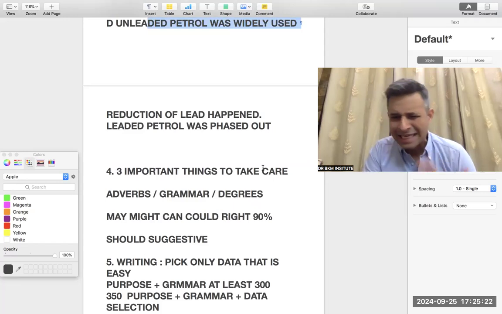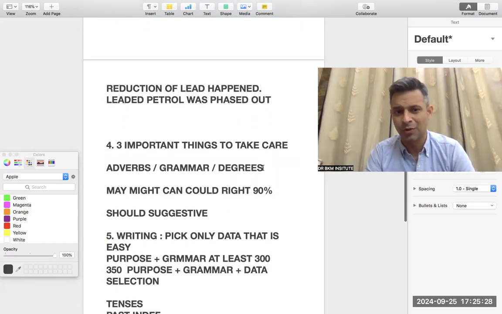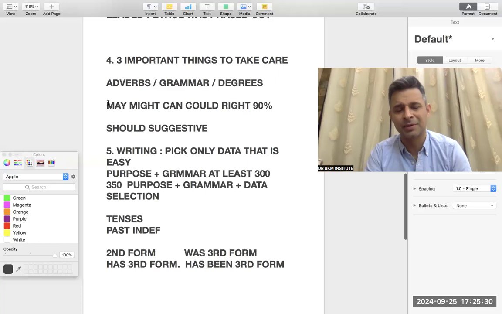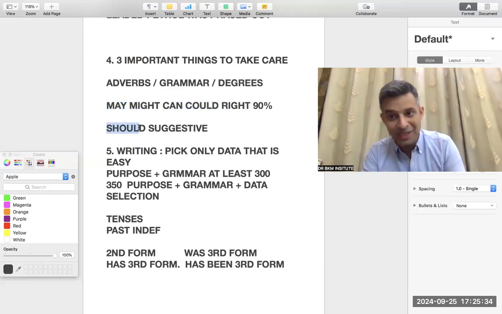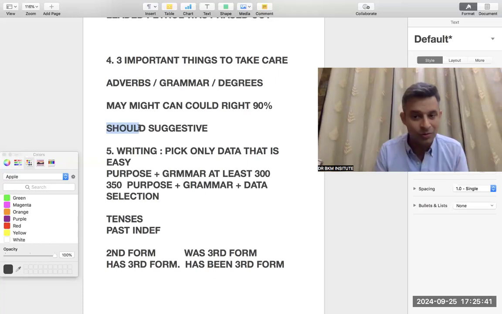Even if you take any verbal ability exam like CAT or anything, these are the things: grammar, adverbs. You take care of these small things. And this is the perfect example. May, might, can, could have higher chances. Should can be eliminated or considered on the basis of the tone of the paragraph. If the tone is suggestive, you take it. If the tone is not suggestive, you just eliminate this option.